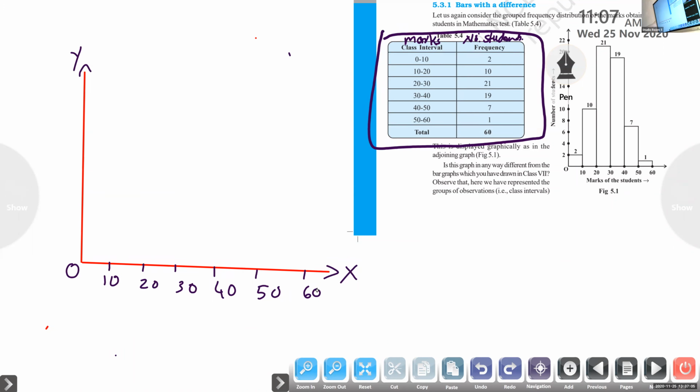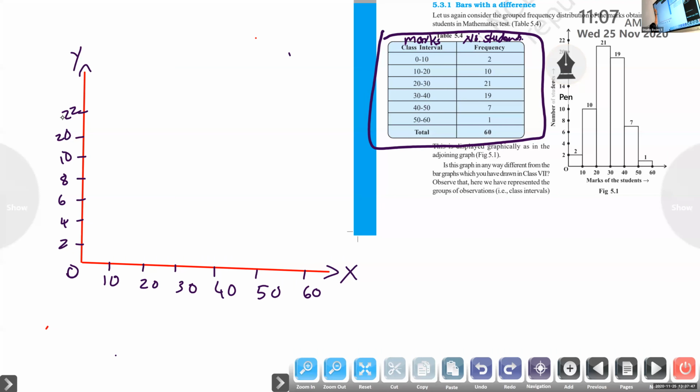Frequencies minimum is 1 and maximum is 21. So which scale can we take? Maximum is 21, minimum is 1. So which is the suitable one? 2, 4, 6 we will take. Okay, 2, 4, 6, 8, 10.